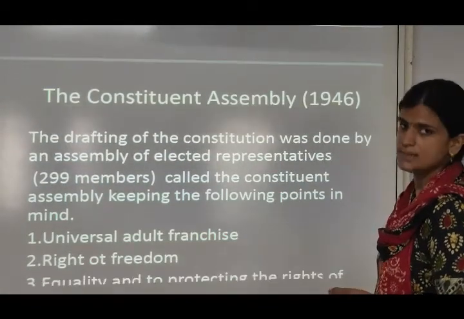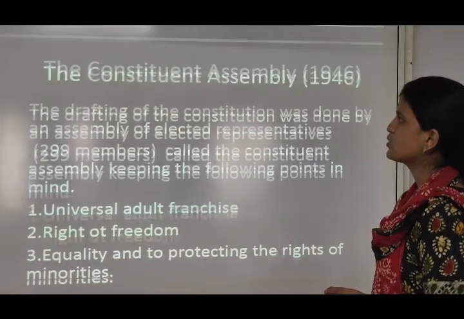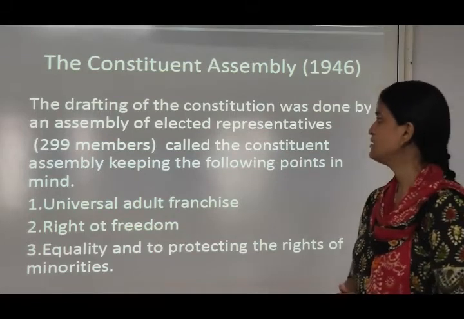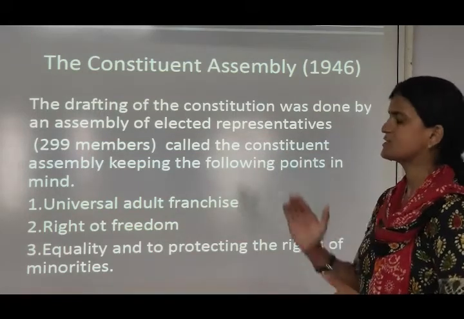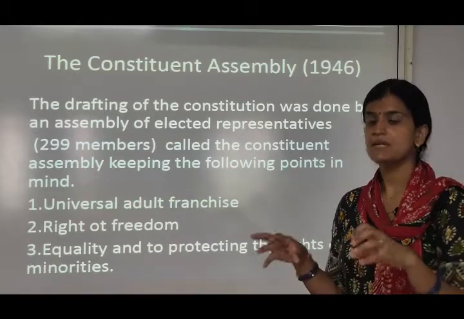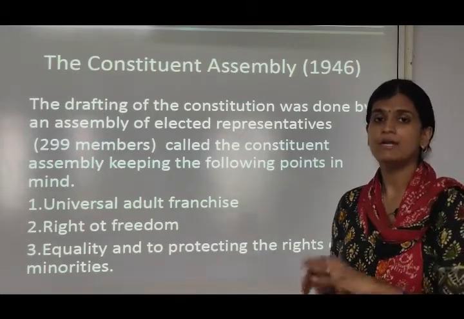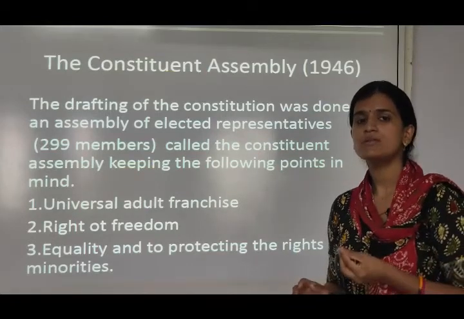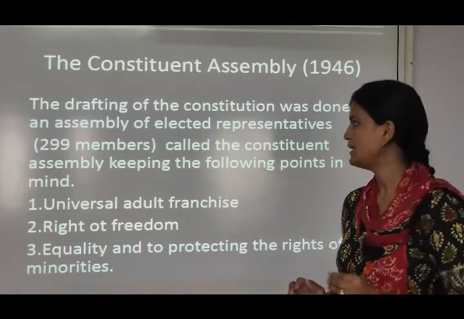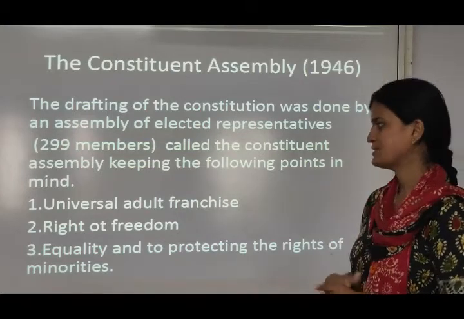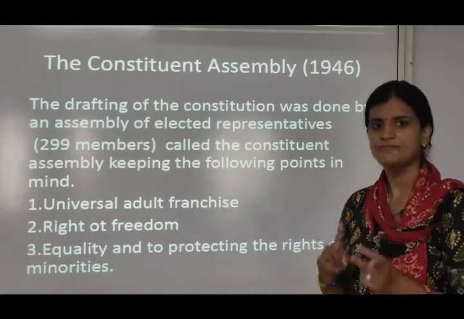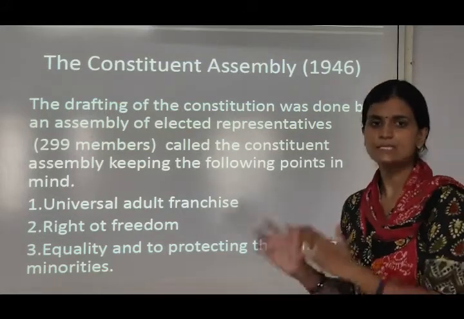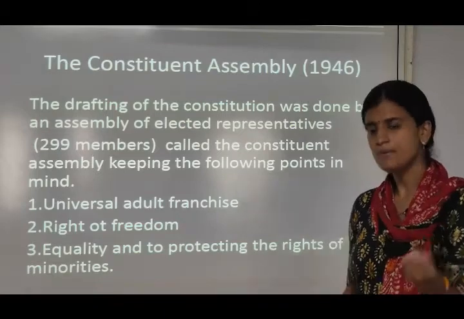Now the Constituent Assembly. In 1946, the Constituent Assembly was formed. The drafting of the constitution was done by an assembly of elected representatives called the Constituent Assembly. It had 299 members, keeping the following points in mind: first, universal adult franchise, as I said earlier; the right to freedom and equality; and protecting the rights of minorities. These points we have discussed previously.